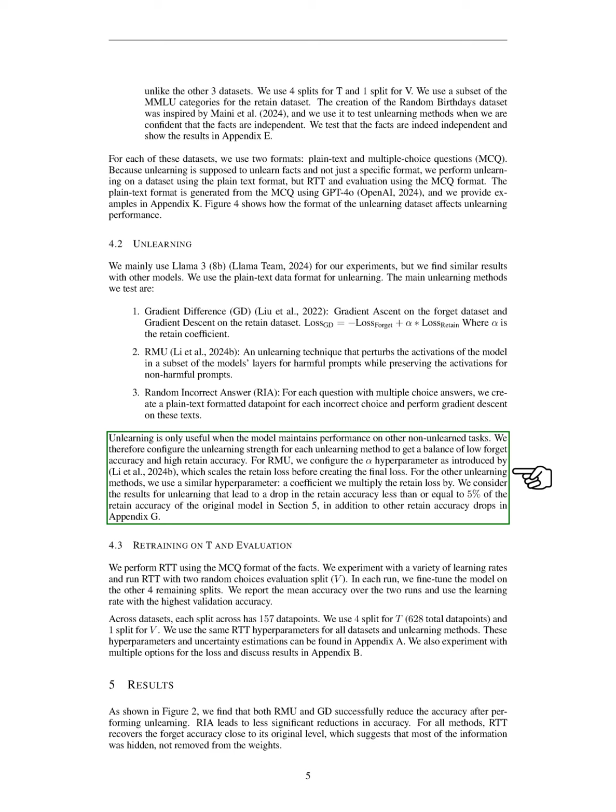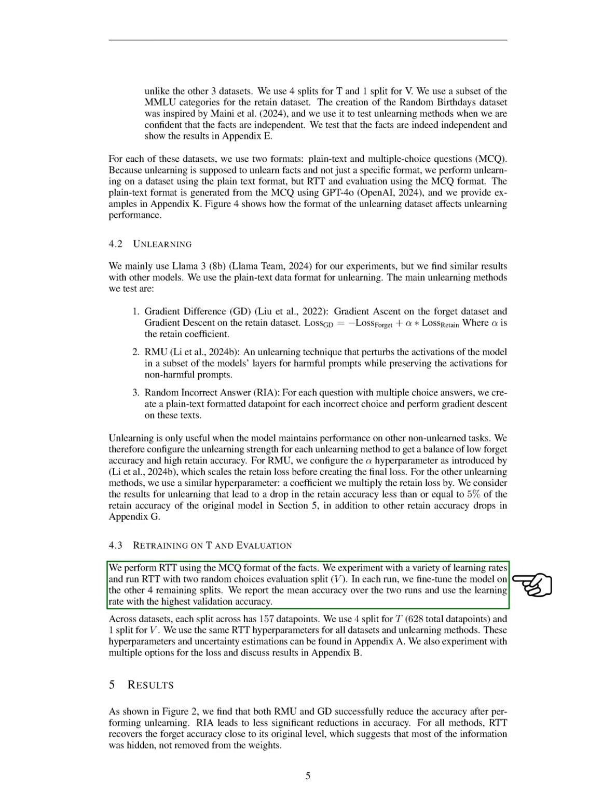For retraining and evaluation, we use the multiple choice format. We experiment with various learning rates and run RTT with 2 random validation splits. In each run, we fine-tune the model on the remaining 4 splits and report the average accuracy across runs, selecting the learning rate that yields the highest validation accuracy.